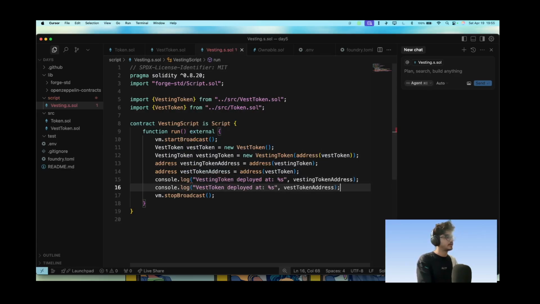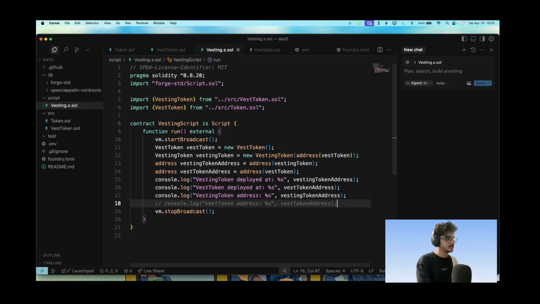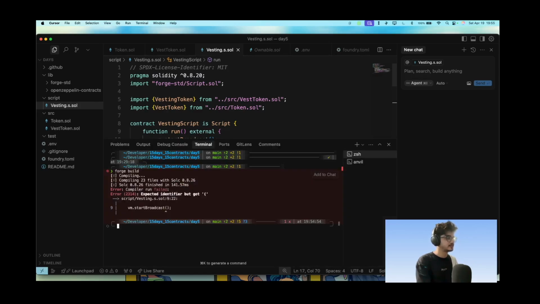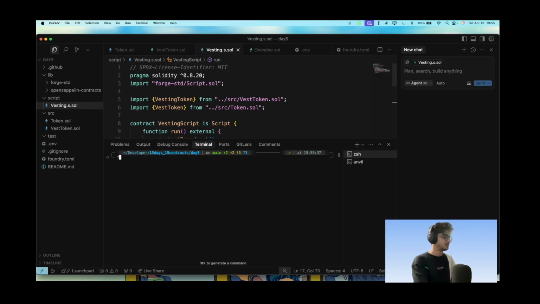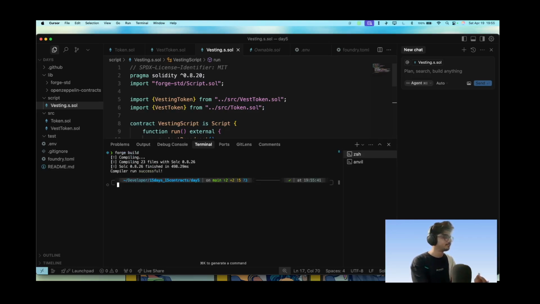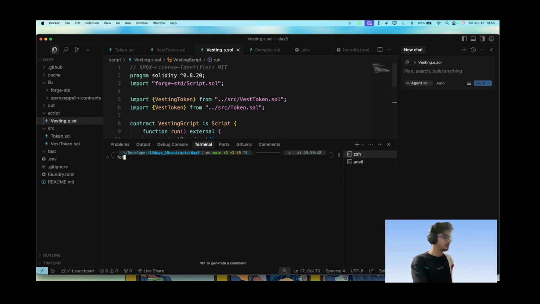Vest token deploy that. Vest token address. Oh, we are calling the same thing twice. That's what AI does, guys. So let's try to build this contract again. And this is successful. Now I'll run the script.